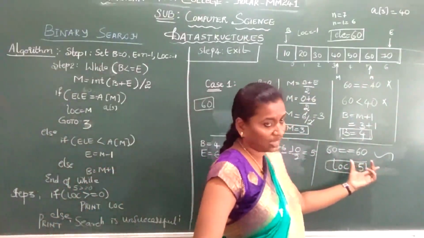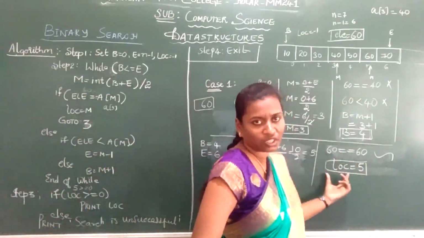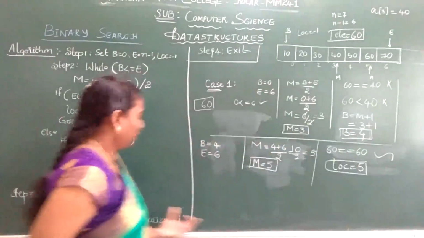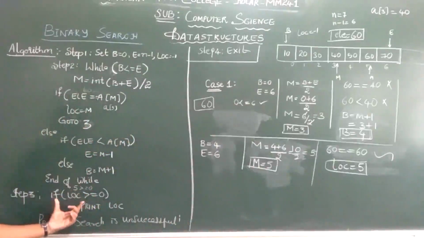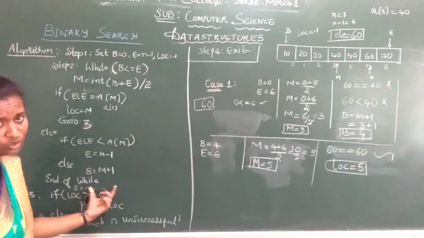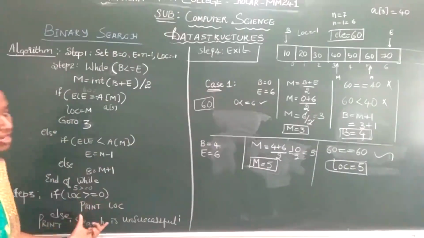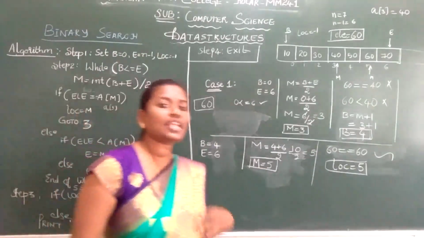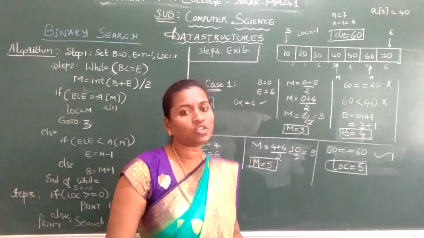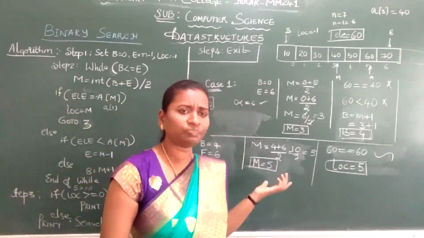Yes, the condition is true. I will give the mid to location, that is nothing but your position. Now, if 5 is greater than or equal to 0, that is, your location is greater than or equal to 0, I will print the location. Hence, my search is successful at the given location 5. So this is case 1.